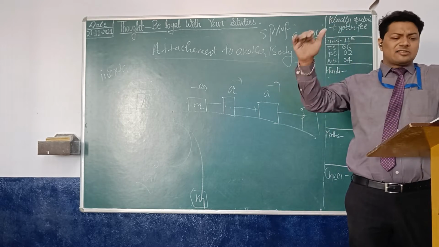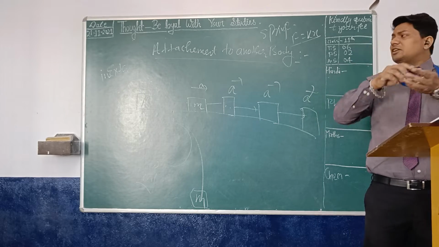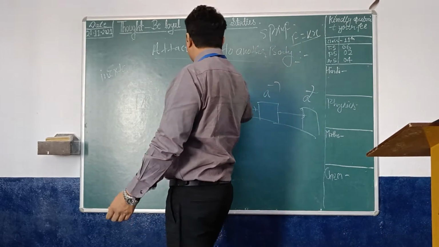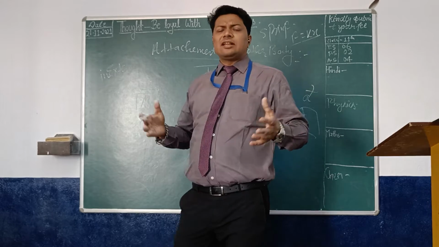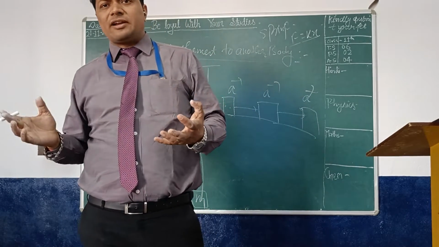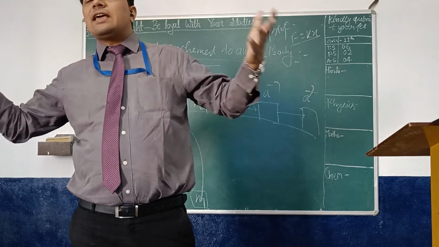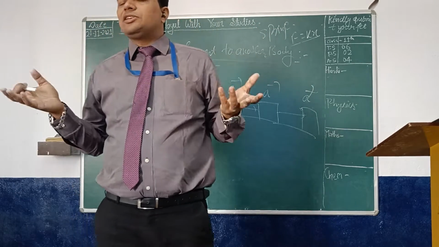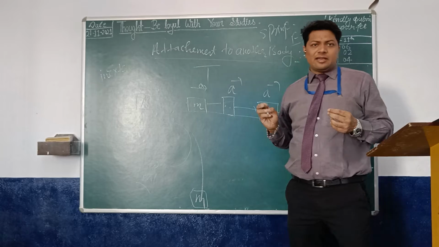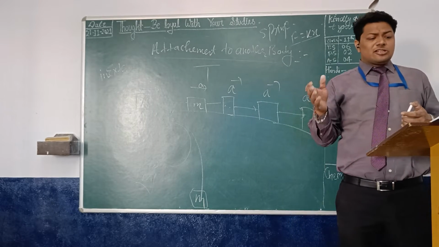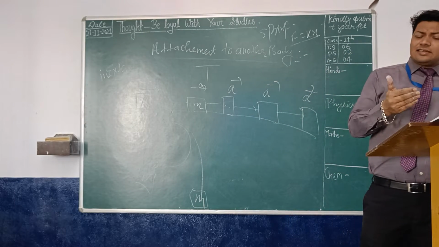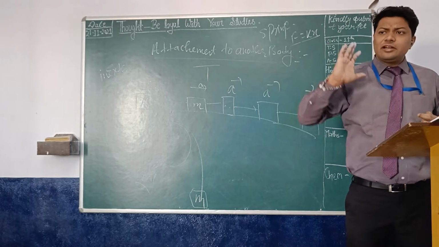However, if a string has a mass and it is accelerated, the tension at different points will be different.